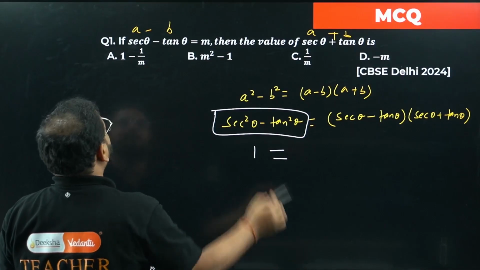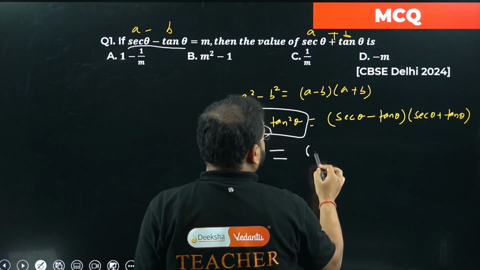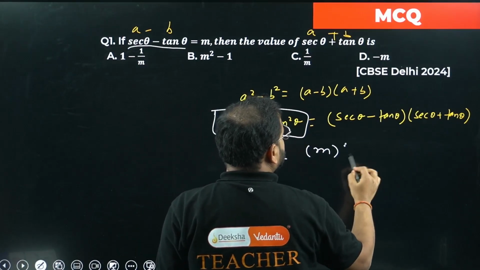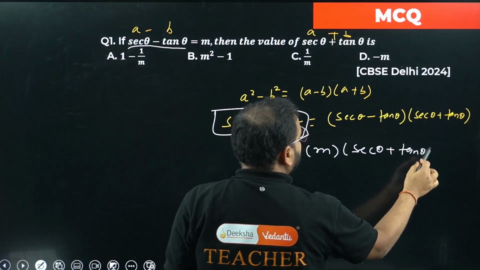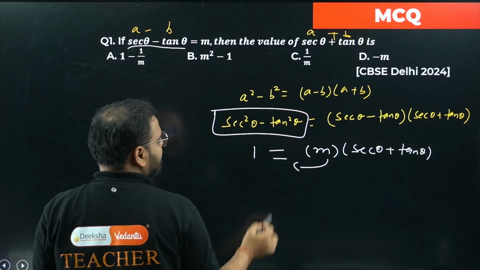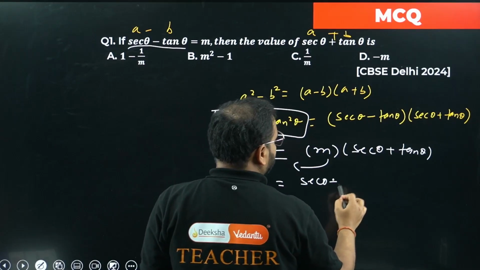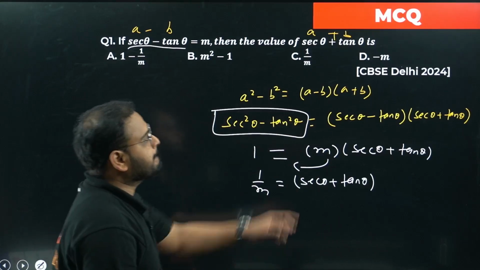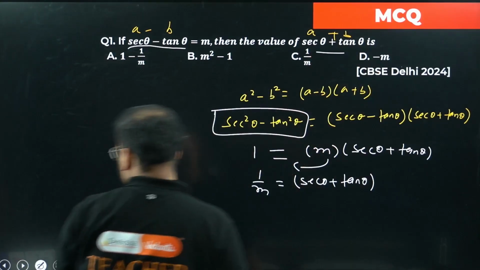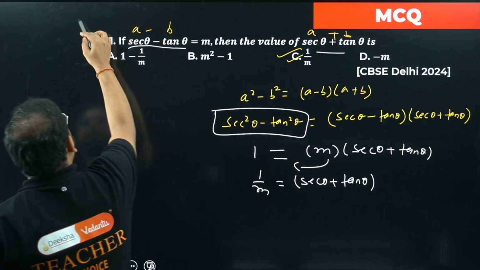Okay. Please check here. Sec minus tan is how much, sir? M. So replace this by M. This is as it is, sec theta plus tan theta. Replace and bring this M on this side. You're going to get 1 by M equals sec theta plus tan theta. That's what we're looking for. So my answer is simply option number C, 1 by M.